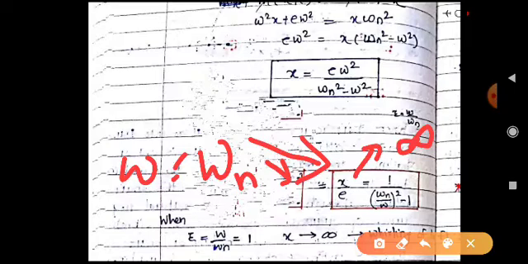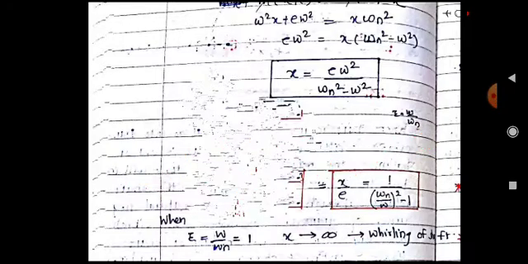What does it mean? It means that if the speed at which you are operating the shaft becomes equal to the natural frequency, then the deflection in the shaft will become infinite. While if we operate omega at such a speed that is more than omega n,